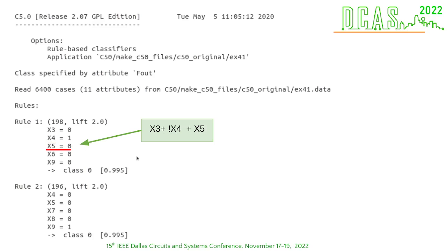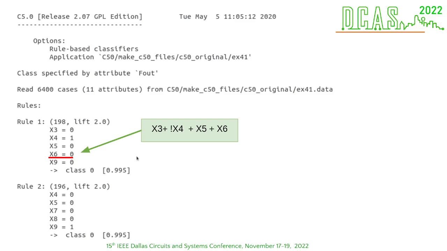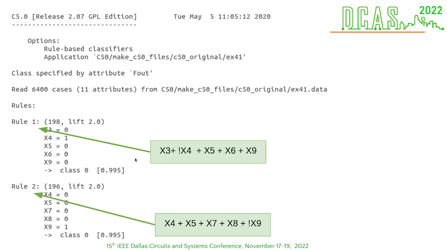So x5 equals 0, x6 equals 0, x9, and we have the equation. Now we can consider the other rules also, like rule 2 here, which is also a class 0. So we have x4 or x5 or x7 or x8 and not x9, since x9 equals 1.